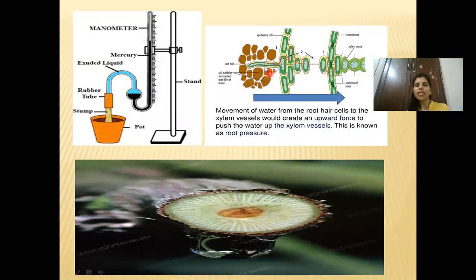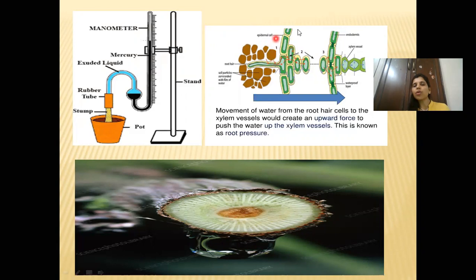So here you can see that this is a root hair which is in direct contact with the soil particles, and these are the different cells: the epidermis, cortex cells, and then the endodermis. So when the water is moving from the root hair towards the xylem, it has to pass through these different layers of cells.